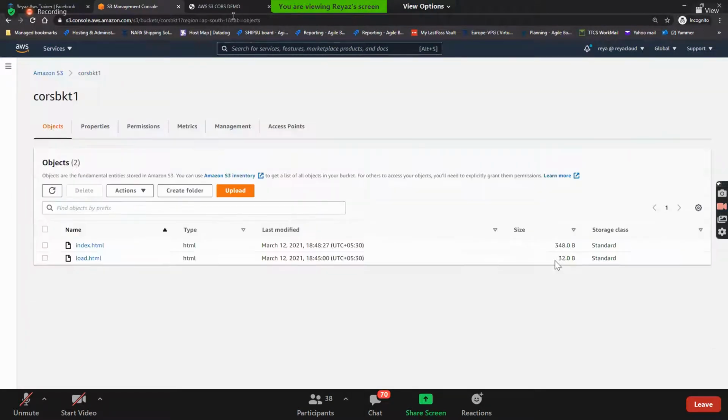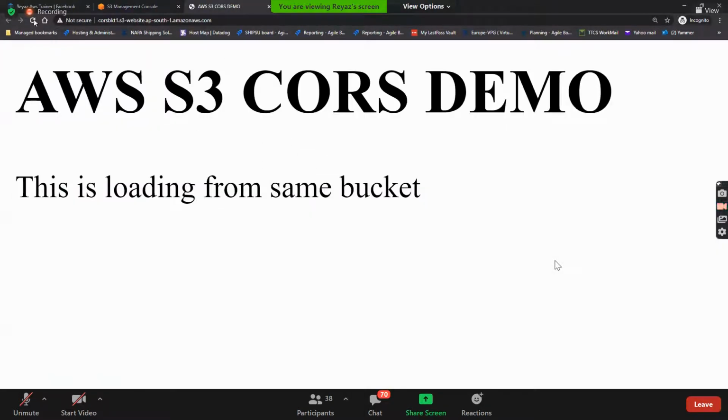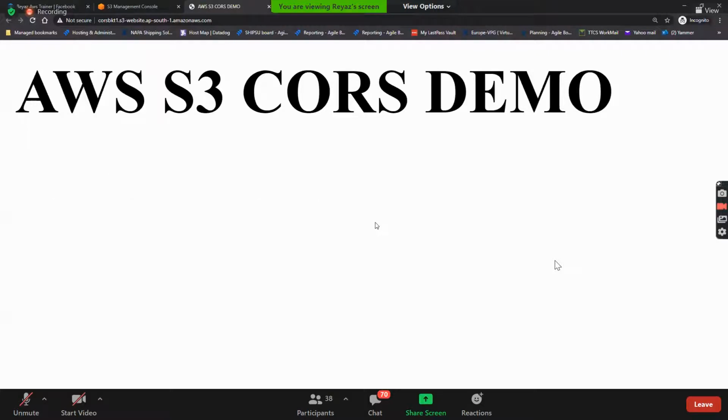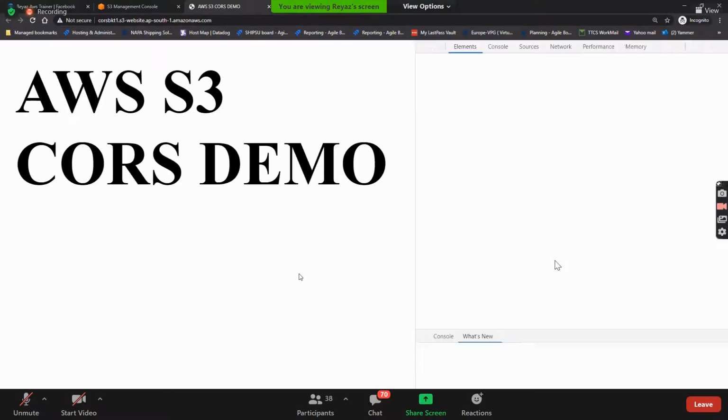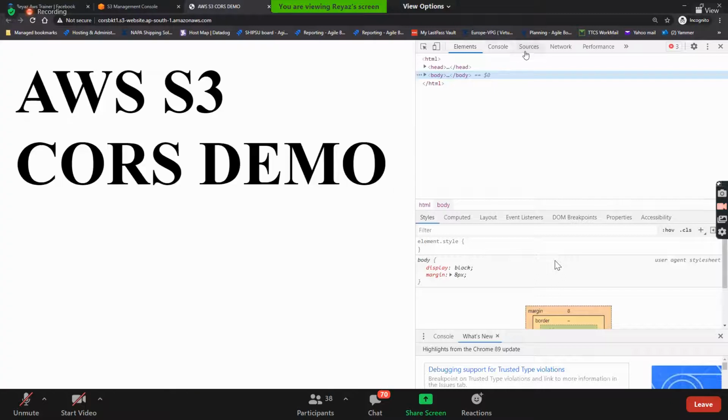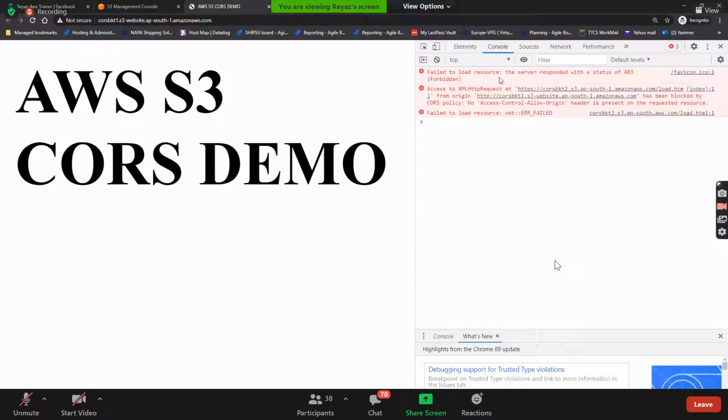Let's try to refresh this, guys. Do you see that? Is it calling load.html from the second bucket? No. If you inspect it, in the sources and the console, do you see this? It has been blocked by CORS policy.